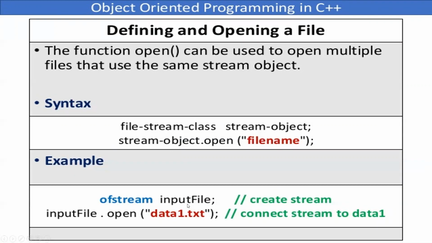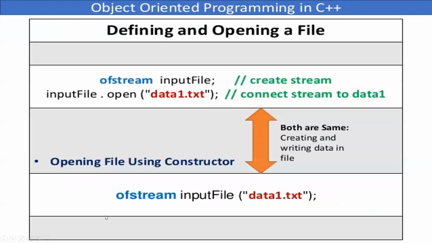The name of the object, you can give anything. We created it and opened it. This file has been opened. So using the object I have opened the file. Okay. So these are the two ways in which you can do it: creating the object and then using it for open, or you create the object and open the file side by side. Even that is valid.